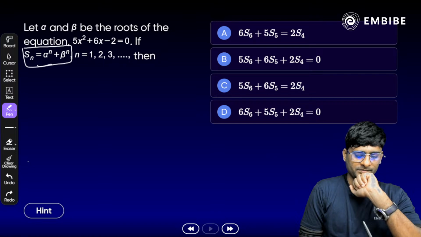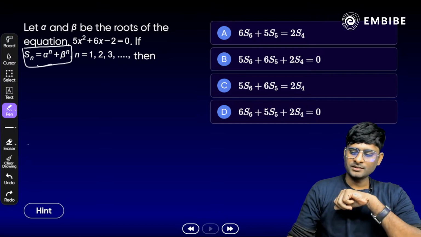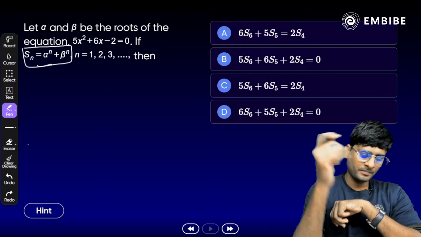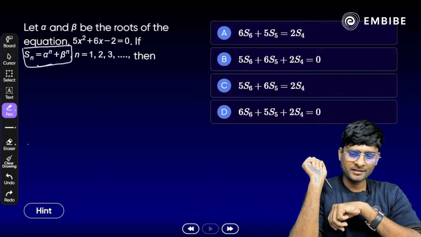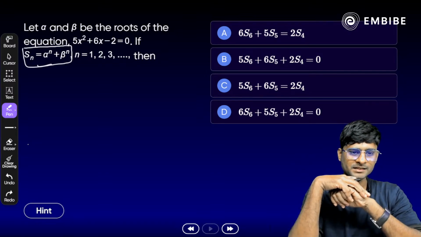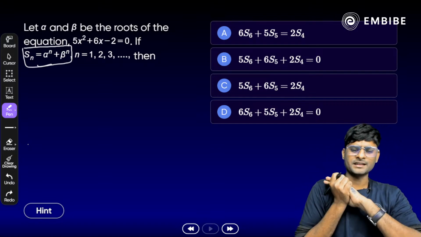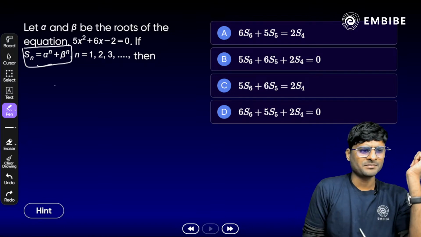Yes, try to solve it. Think about it. So easy and simple. All right. Option C, all are saying option C here. 5 times S6 plus 6 times S5 minus 2 times S4 is equal to 2 times S4. All right, Shantanu, yes, all of you have given the right answer. That is correct here.